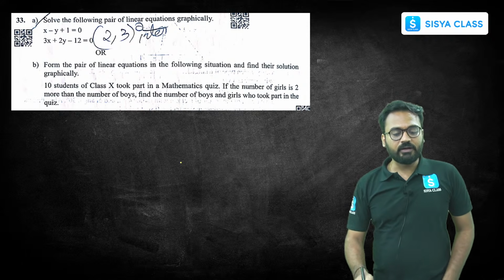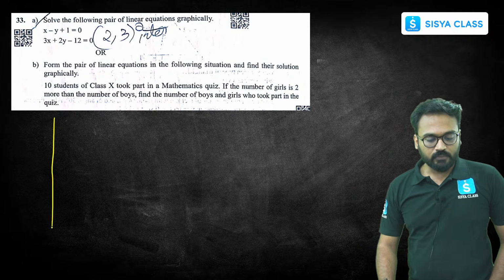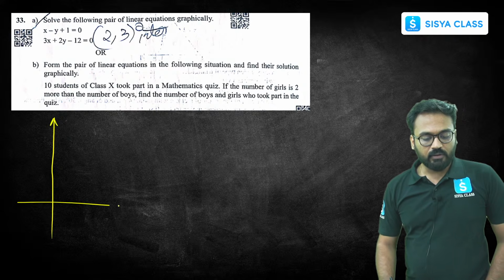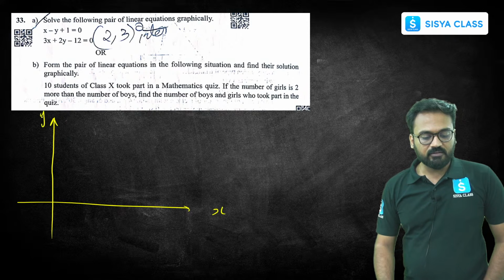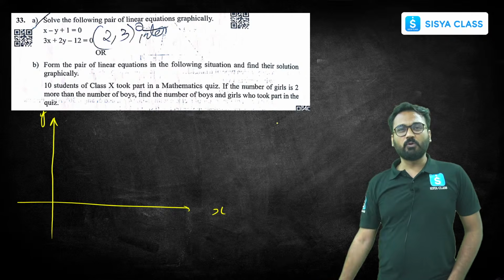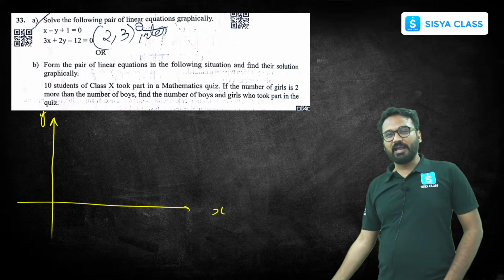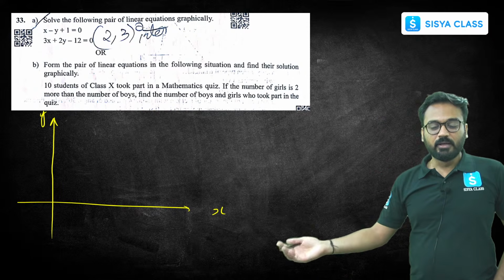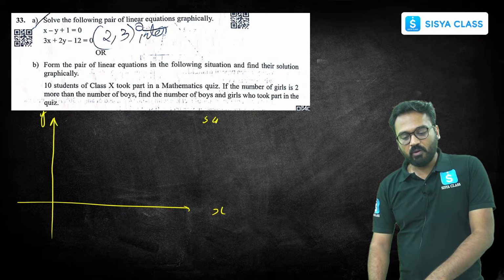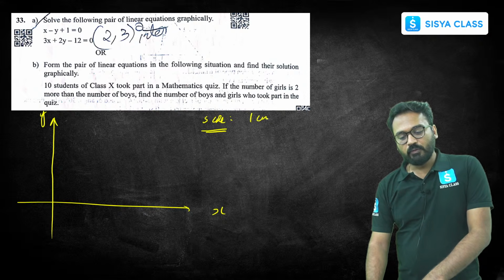So you have to solve it graphically. For that you have to plot, in this way, x axis, y axis. The scale you will have to take is 1 unit equals 1 centimeter on the x axis and 1 unit equals 1 centimeter on the y axis, and you will have to mark all of those things, 1 centimeter, 1 unit on both axes.